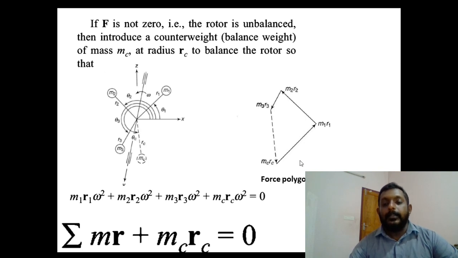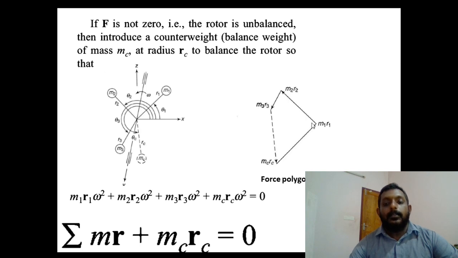Obviously, if we draw the force polygon of the system by considering the direction of each force, we can easily solve the problem of static balancing. For a completely balanced state, the force polygon remains closed. So this is a force polygon or vector diagram. This is the force vector for m1 r1. This is the vector m2 r2, and m3 r3.